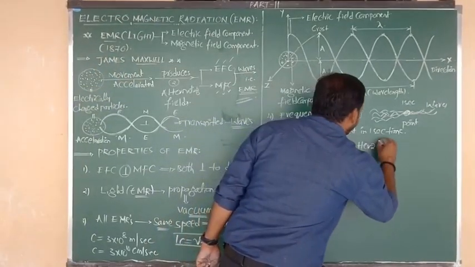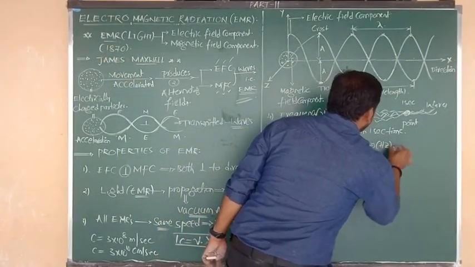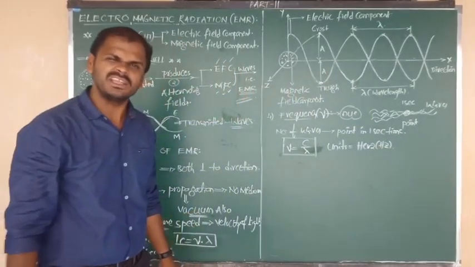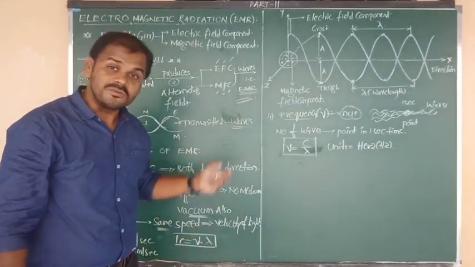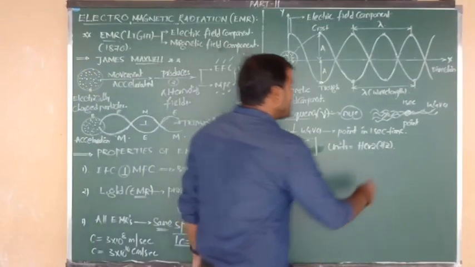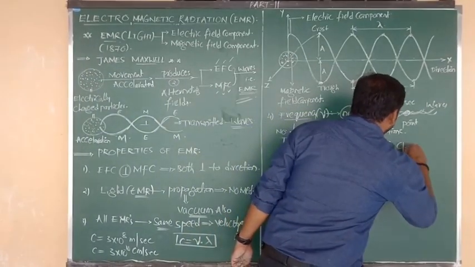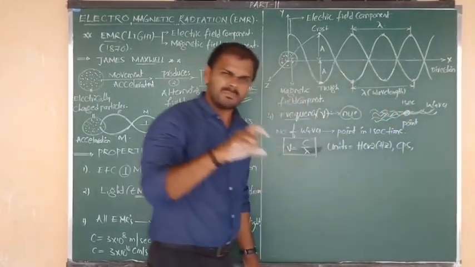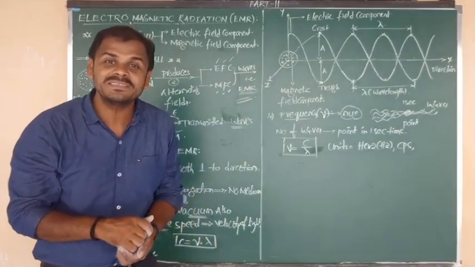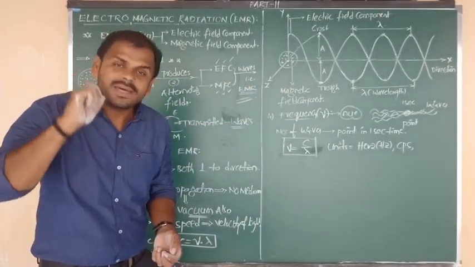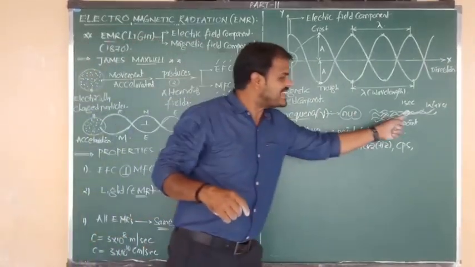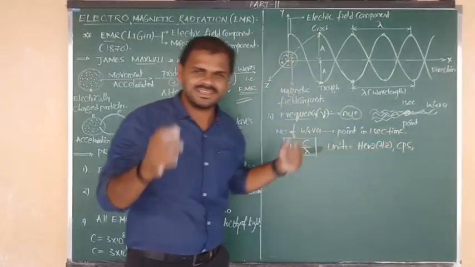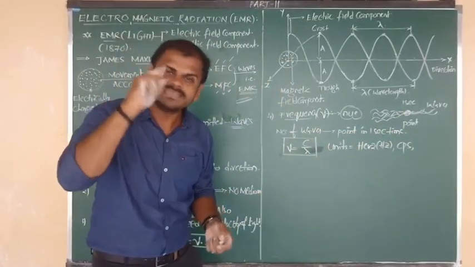The unit is hertz, denoted by the symbol Hz. And we can also write another unit: frequency can also be measured in CPS. Sir, what is meant by CPS? Cycle per second, meaning in 1 second, how many waves are passing. That is called cycle per second.